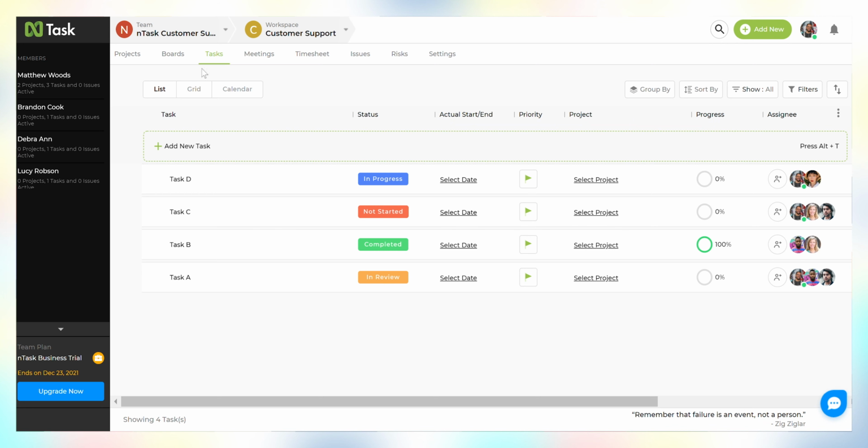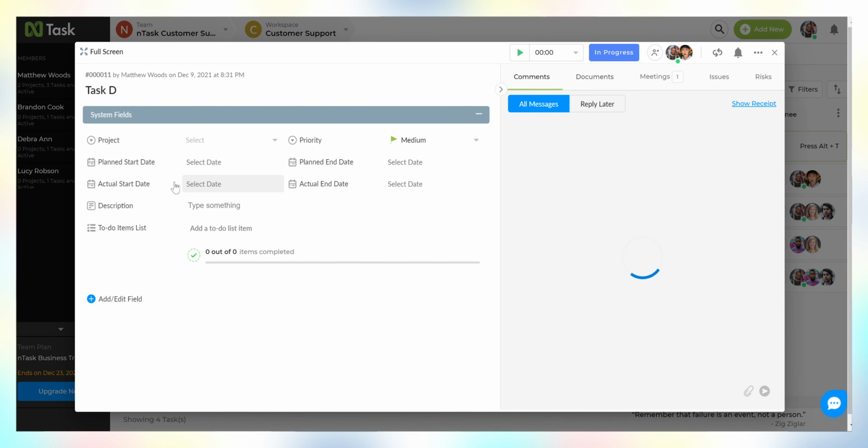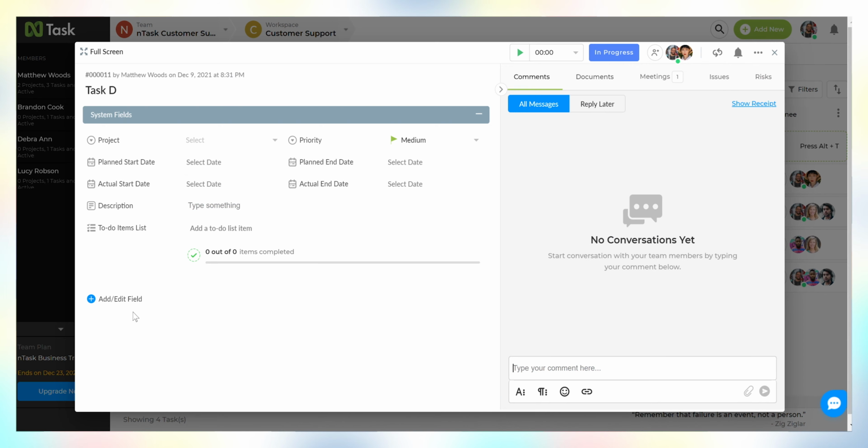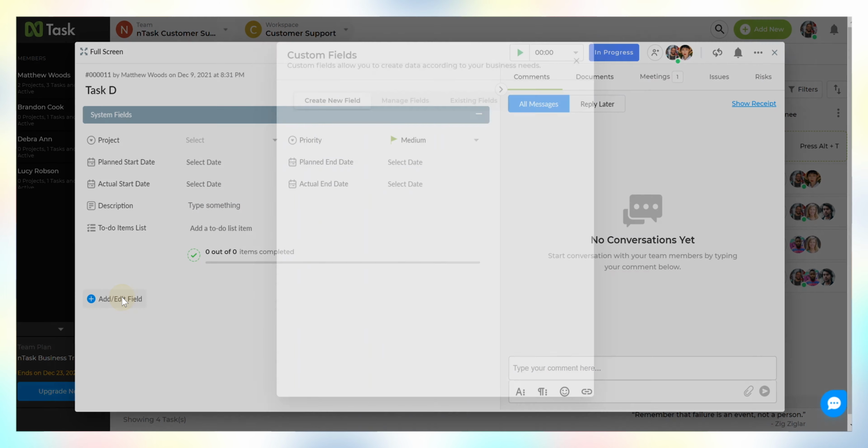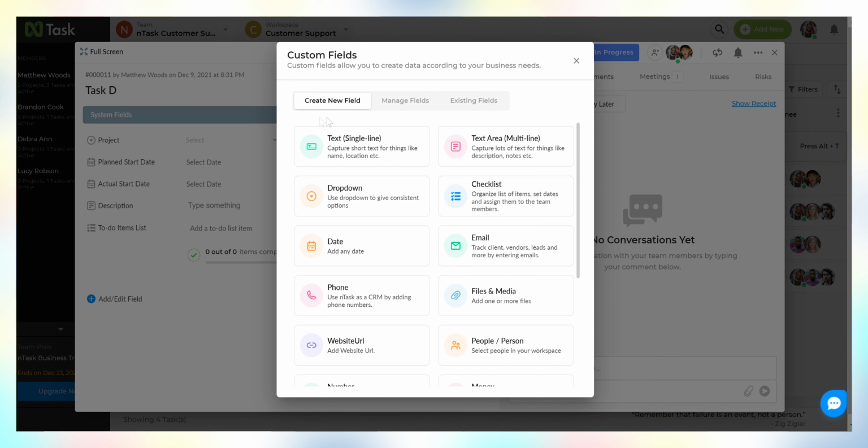Start on the Task tab. Select the task. In the task detail at the bottom, click on Add Edit Field. Under Create New Field, select Drop-down.